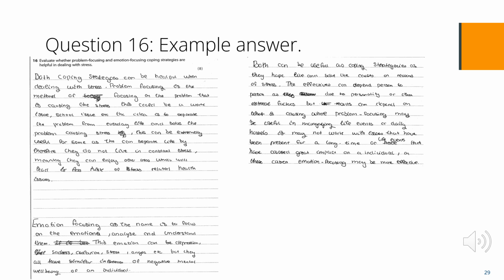The AO3 is Level 2. It is on the 2nd page and is more than limited but is not developed. The candidate writes that they are both useful and that the effectiveness can depend person to person. They also write they may not be useful on long-term issues. There is some development of these points, but they are not developed, they are brief. This essay got 3 marks.